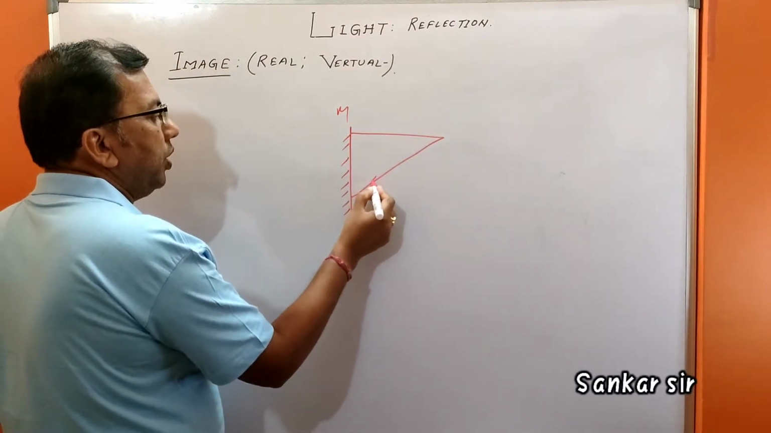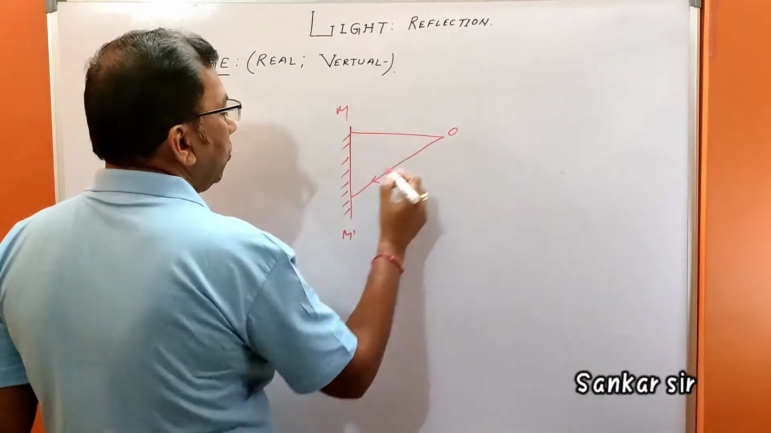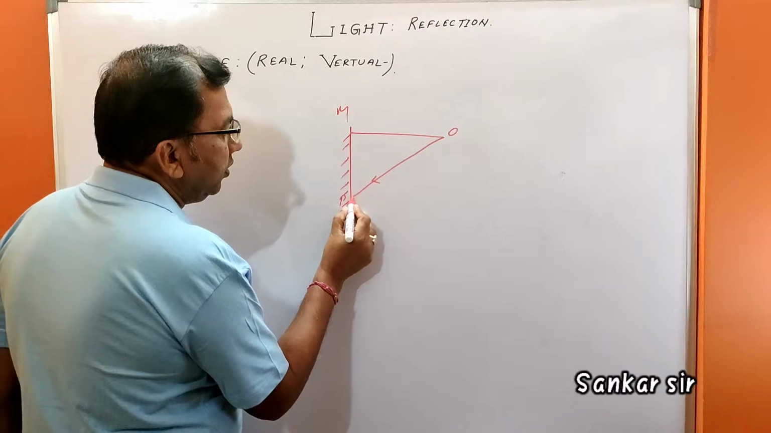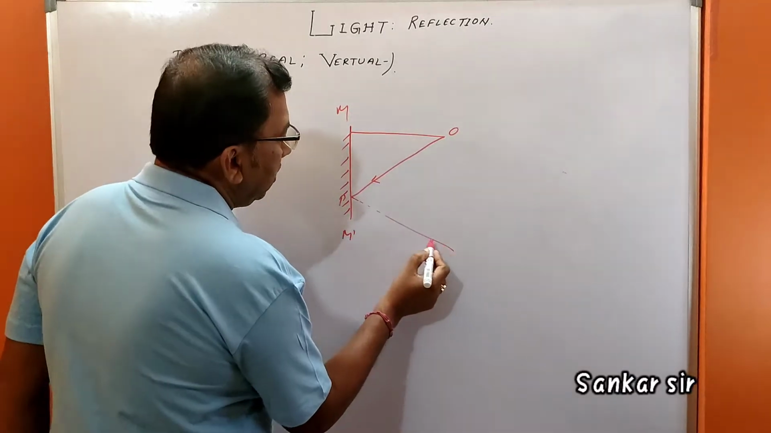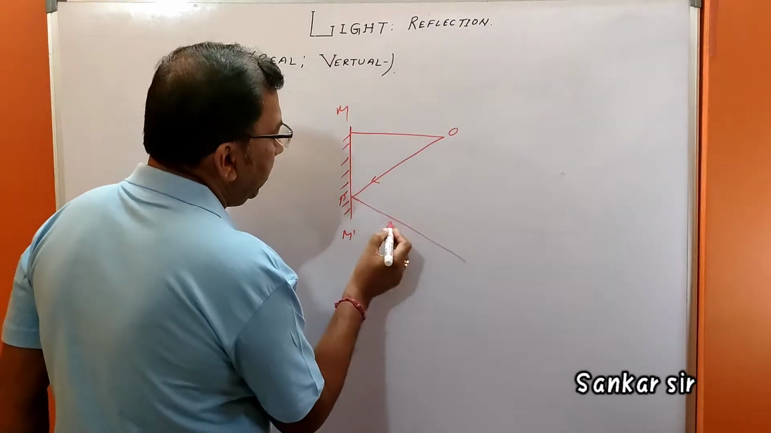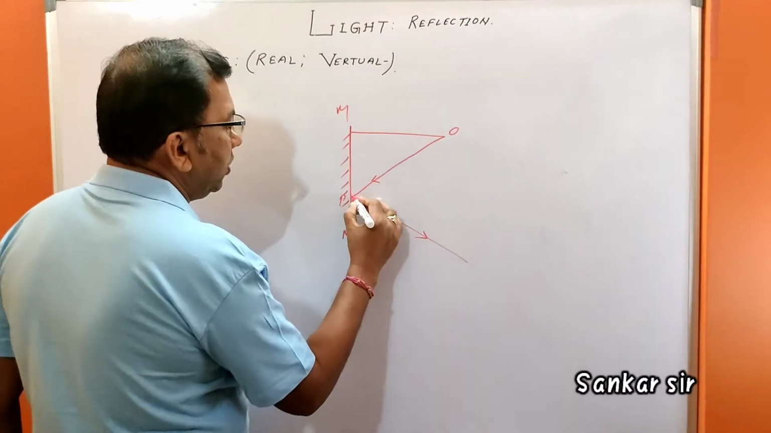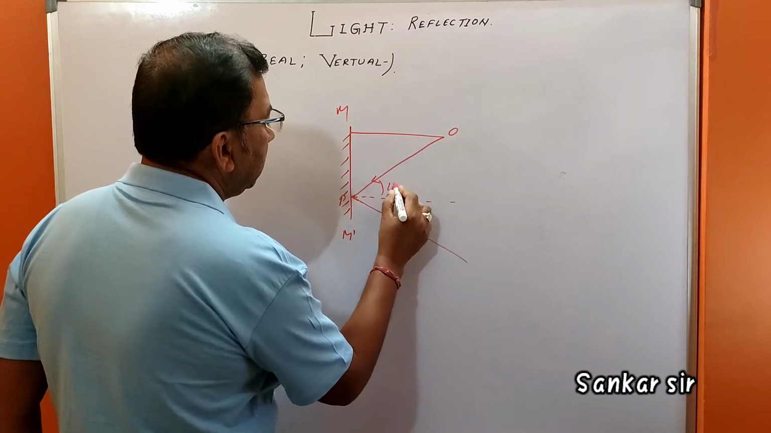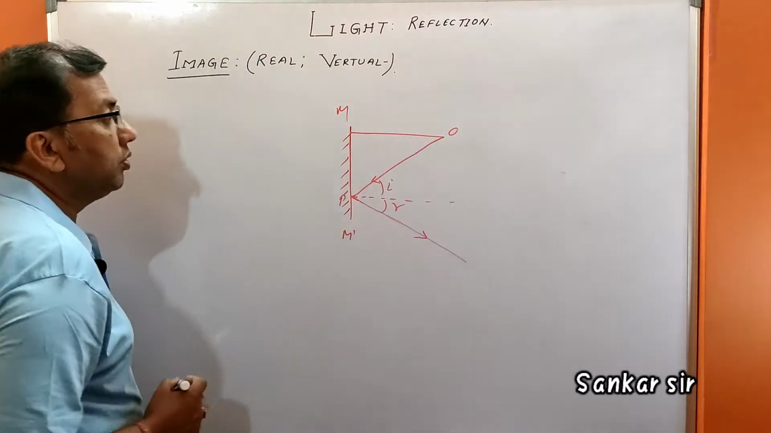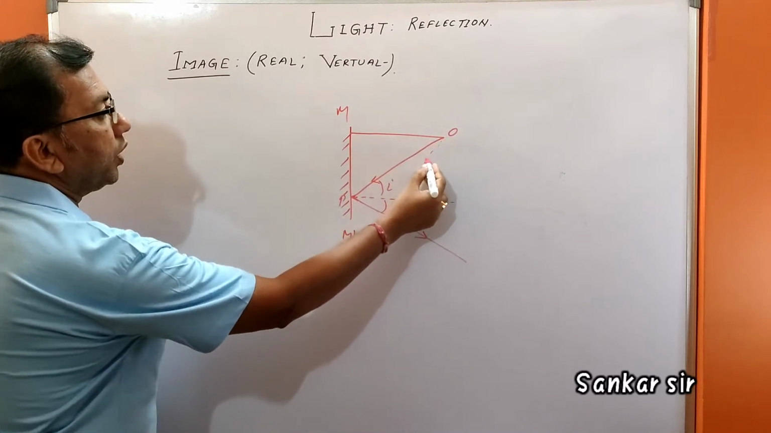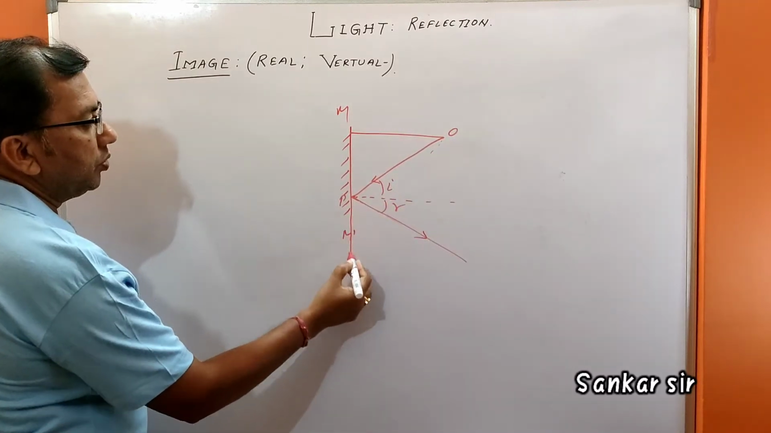A ray is coming out here, OP. And by the law of reflection, it will be reflected back in this way. This is the normal. This is R. Clear? Same thing. A second ray of light may also come out here.